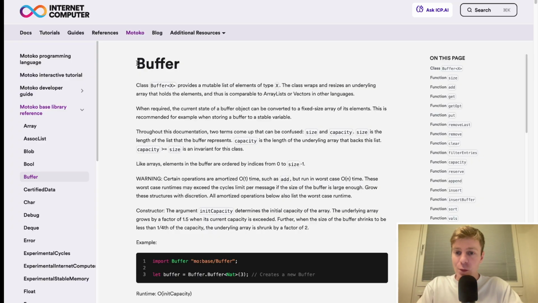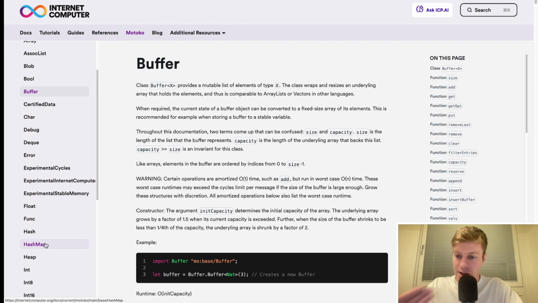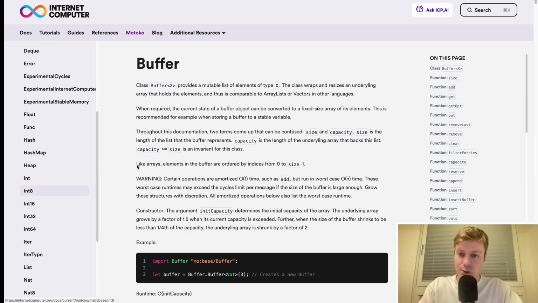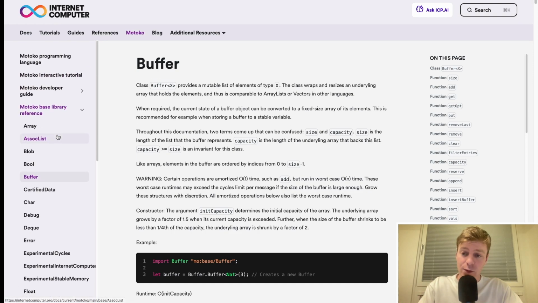All right, so I am in the Motoko documentation, the Motoko base library reference, in the Buffer documentation. Each module that we can import has a dedicated page, for example Array, Blob, Bool, Character, Error, and a lot more, like HashMap that we will see later, Int, and so on. Right now I am in the Buffer module. The base library is very important in Motoko because those are some of the data structures and modules that you will use the most, but they are not the only ones that exist. You also have community packages, and you can also write your own module, as we will see later.